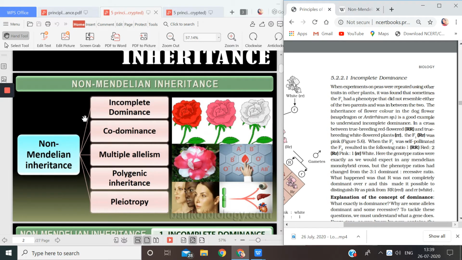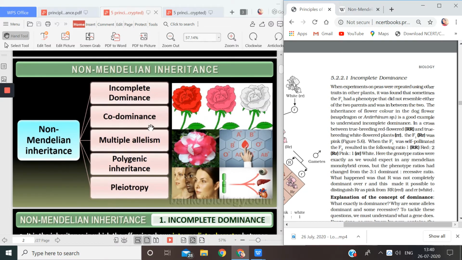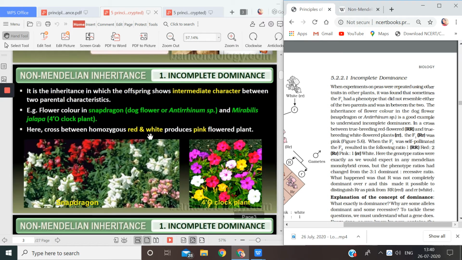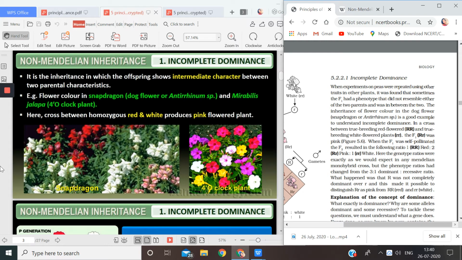So there are a few types of non-Mendelian inheritance. You can see, first is incomplete dominance, then codominance, then multiple allelism, polygenic inheritance, and pleiotropy. All these come under the topic of non-Mendelian inheritance, which we will be discussing one by one. So first of all, we will be discussing incomplete dominance. Let me bring out incomplete dominance.